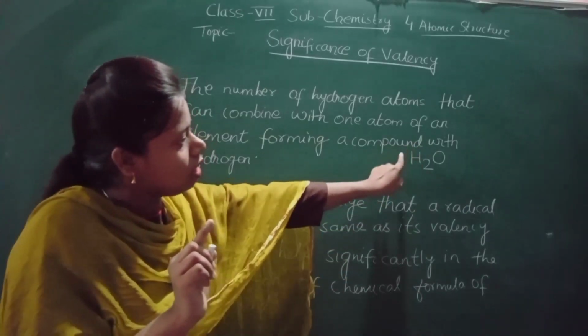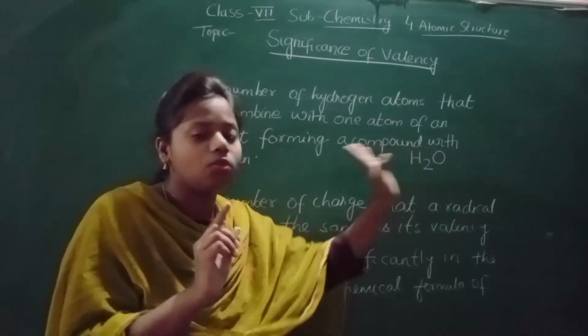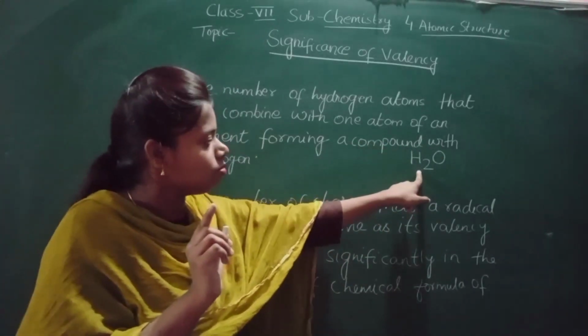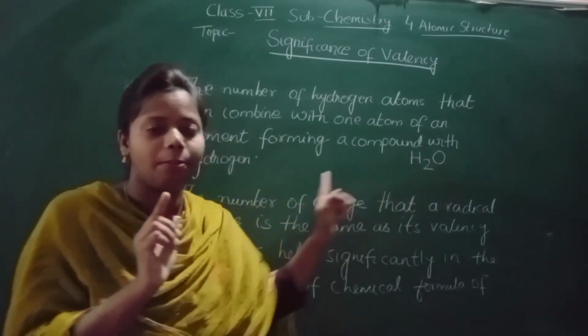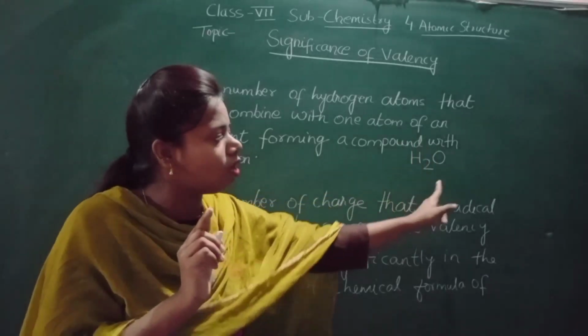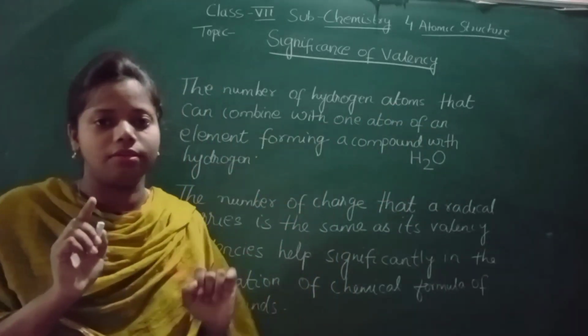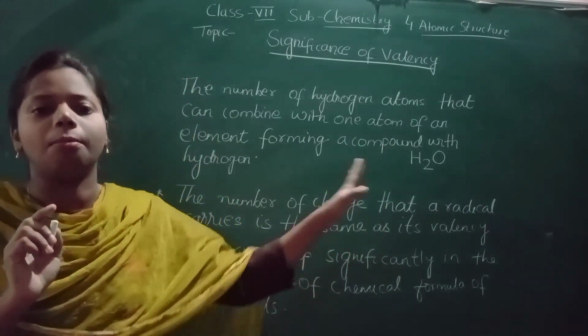Here you can see 2 atoms of hydrogen and 1 atom of oxygen. So the hydrogen atoms have combined with 1 atom of an element, and it has formed a compound. By seeing this formula you can say the valency of oxygen.